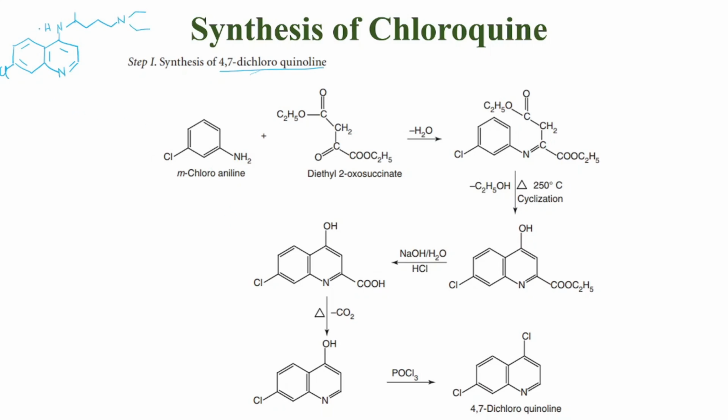So first we will start with this ring, and you have a nitrogen attached right here, so we will take m-chloroaniline, chlorine and an NH2 group right here. Then we will take diethyl 2-oxosuccinate, which is something like this. So it's a CH2 group attached to C double bond O, C2H5, C double bond O, C2H5. Now what we will do is remove H2O. So we'll take 1 oxygen from here, 2 hydrogens from here, and we will attach this right here. So we will attach it by double bonds. So N is attached with double bonds.